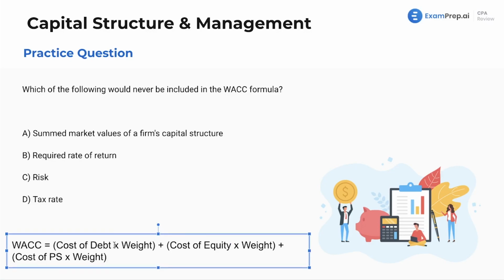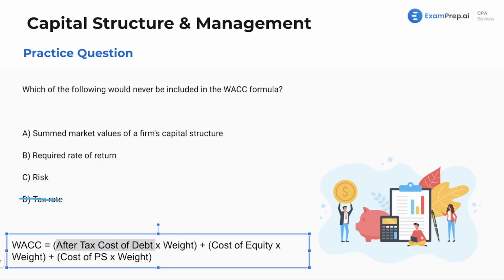Now, let's dive in. We're going to have to talk about this a little bit further. This is actually the after-tax cost of debt. I usually just summarize it as cost of debt for brevity. But because of that, the tax rate will be included, because we need the after-tax cost of debt. Okay, great. So that's going to eliminate letter D for us.